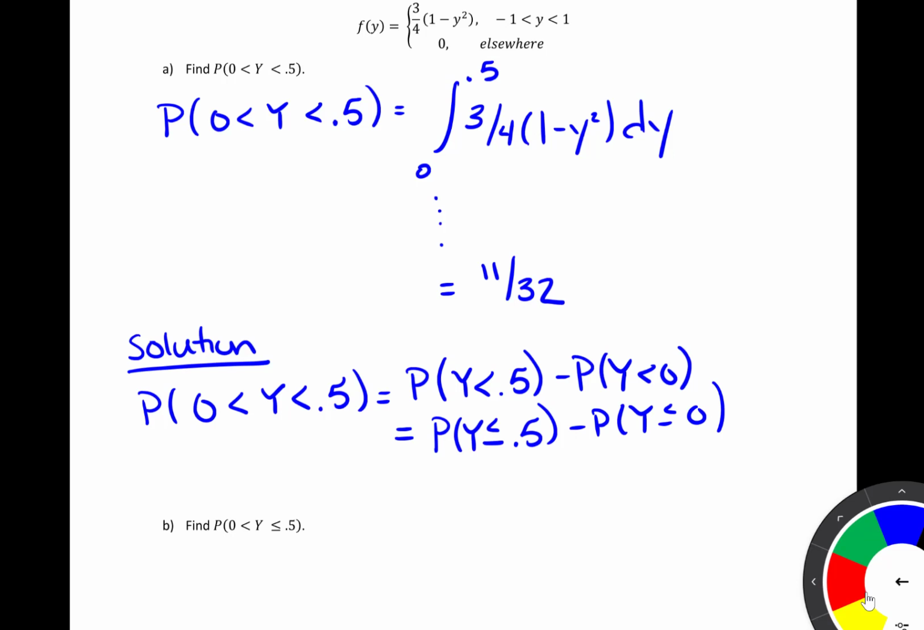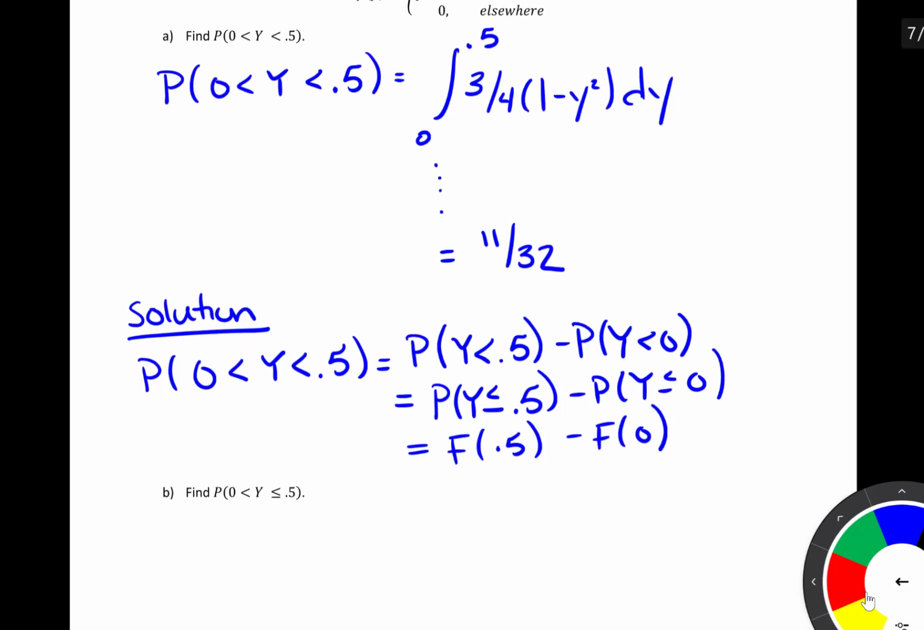That's because, remember, for a continuous random variable, the probability of being equal to a single value is 0. So for continuous random variables, it doesn't actually matter if we use the less than or the less than or equal to sign, or greater than or equal to signs. And so notice this is equal to the CDF evaluated at 0.5 minus the CDF evaluated at 0. So if you evaluate the CDF that we just found at 1/2 and subtract off the CDF evaluated at 0, you should also find that that is equal to 11 divided by 32.